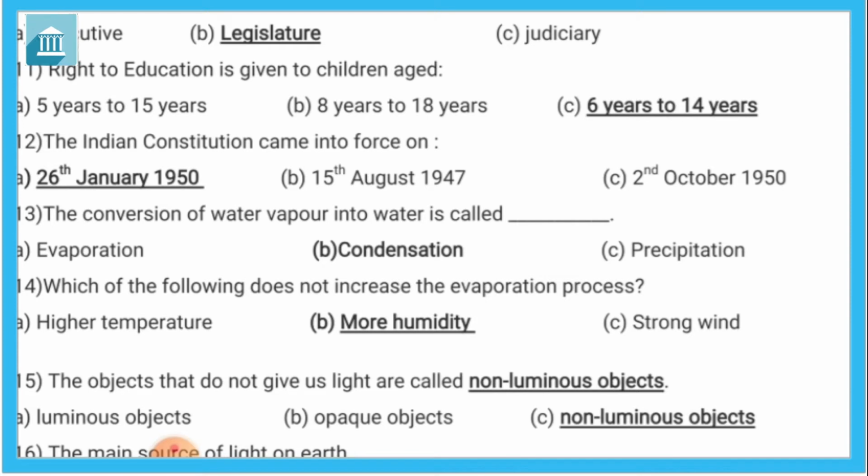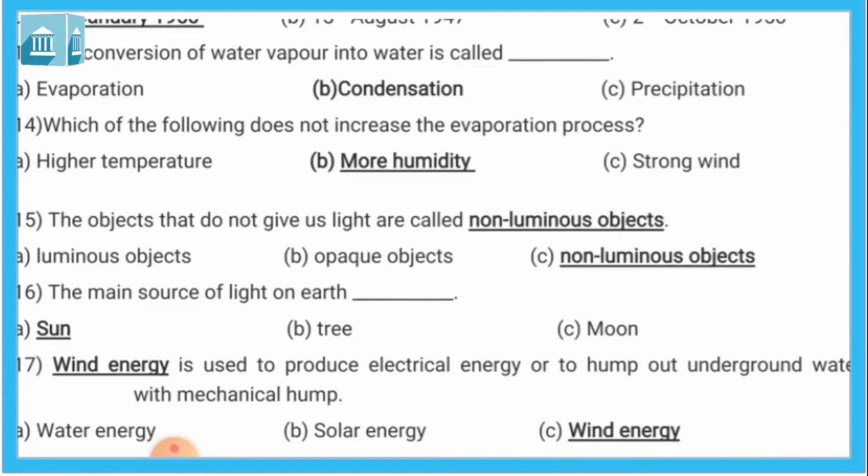13. The conversion of water vapor into water. So what is the definition of condensation? Condensation is the reverse process of evaporation. In evaporation, water changes into water vapor by heating, and the reverse process of evaporation is condensation. The condensation definition is that water vapor changes into water by cooling. So the answer is condensation.